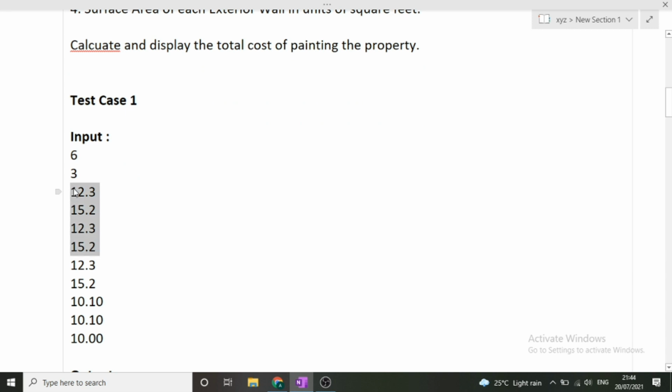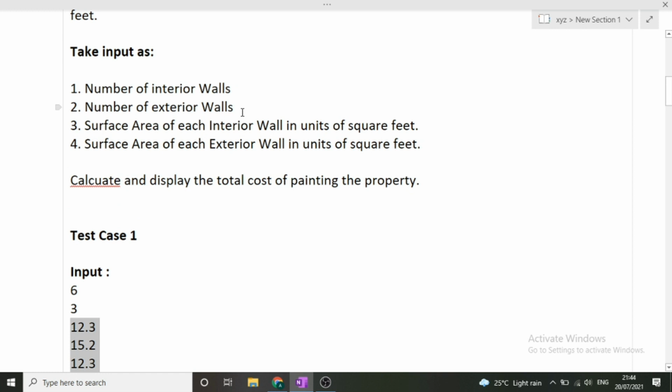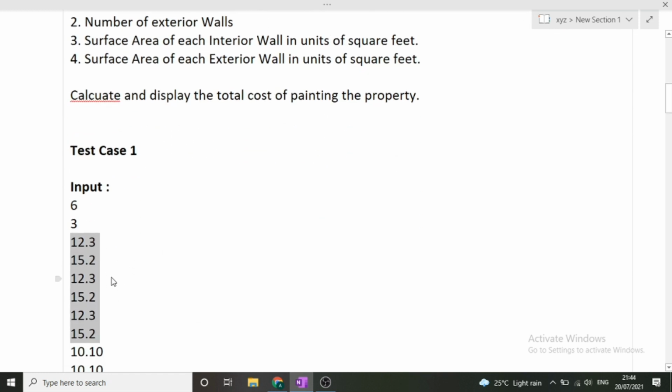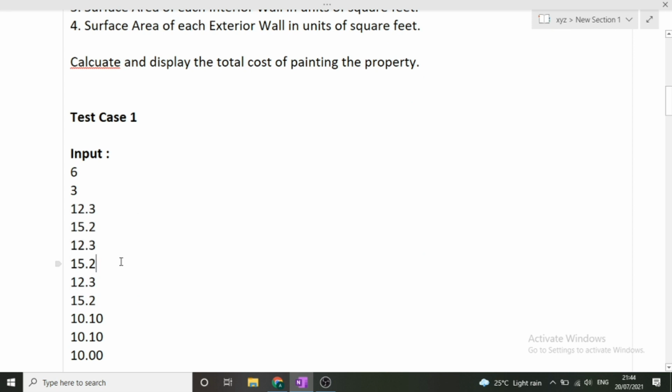So it will be simply, what we'll do, we'll first take the sum of these 6 interior walls values, and then we will multiply it with 18, because 18 is the cost per square feet, and this will be the total surface area of the interior walls. So by this, the cost of painting of interior walls will come to us.